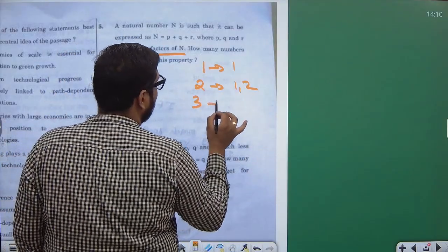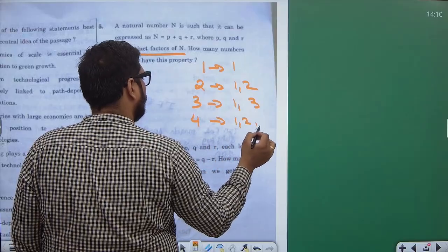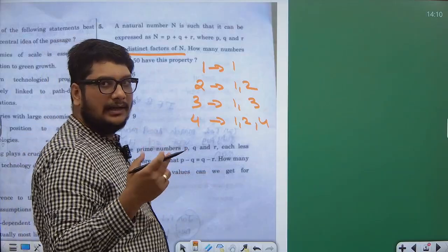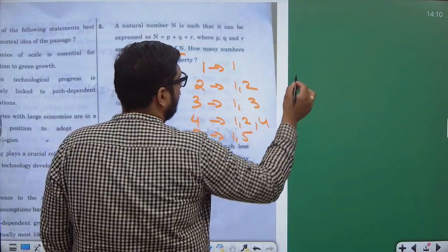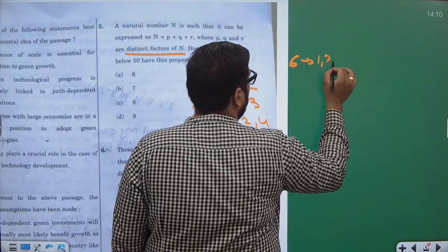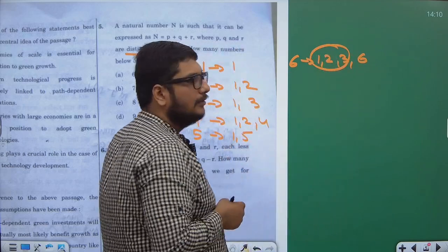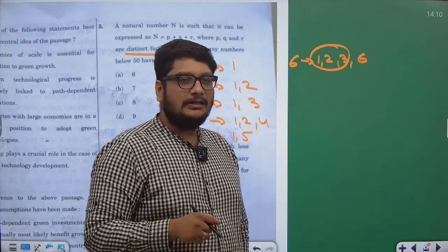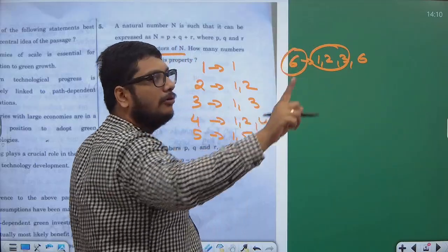Number 3, factors are 1 and 3. 4, factors are 1, 2 and 4. Can I write any of these numbers as 1 plus 2? Sum of factors? No. 5 is 1 and 5. 6 is 1, 2, 3, 6. 1 plus 2 plus 3 is equal to 6. I can express this as a sum of factors, 1 plus 2 plus 3. Now, if you see, 6 and its multiples follow this property.